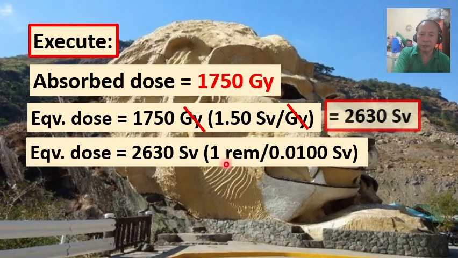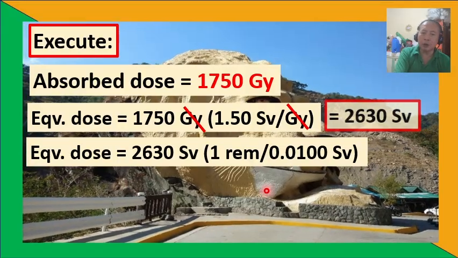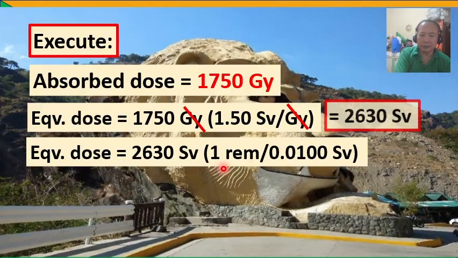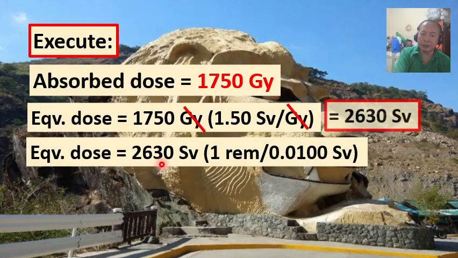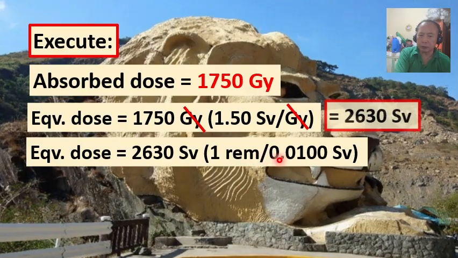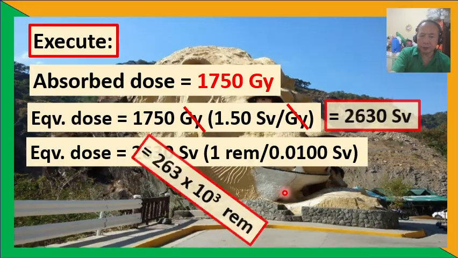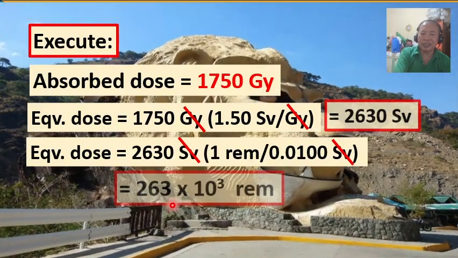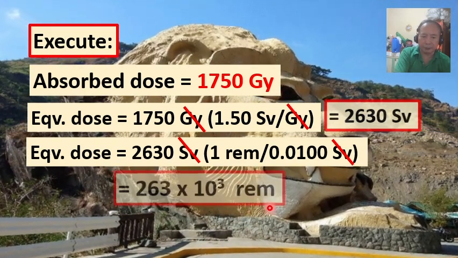Likewise, when converted to rem, the equivalent dose of 2,630 sievert, we simply multiply that by the conversion factor, 1 rem being equal to 0.0100 sieverts, and we get the value of the equivalent dose in rem equal to 263 times 10 raised to the third power rem, also in three significant figures.